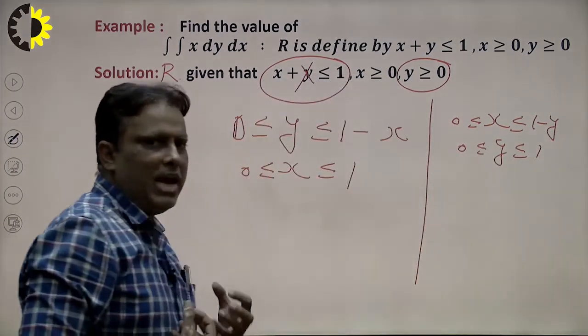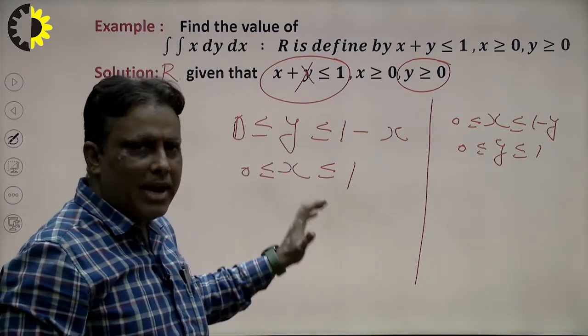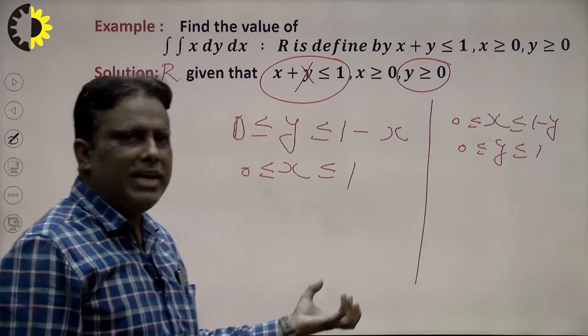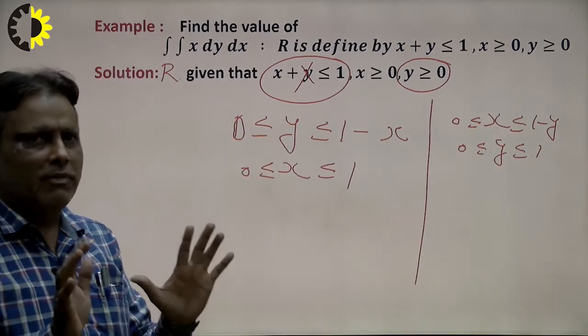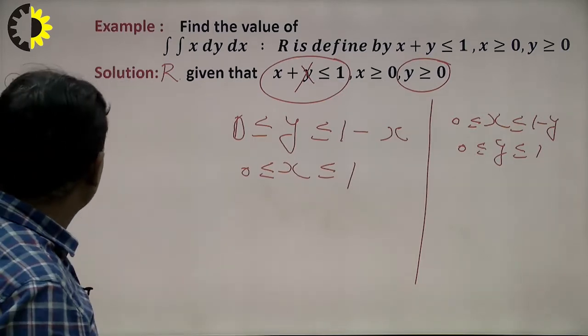That means we have two limits. First, y variable and x constant. Second, x variable and y constant. If we take any one of them, then the solution will be unique here. So a student can take any one of them. How to solve, we see here, right?